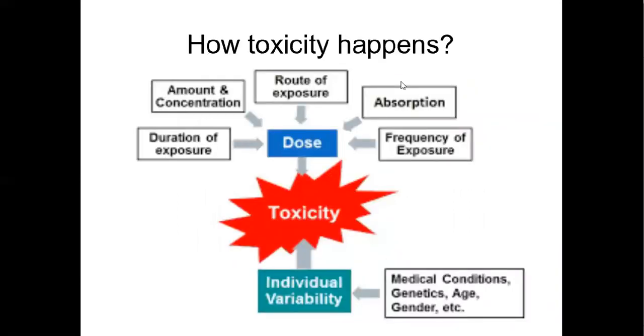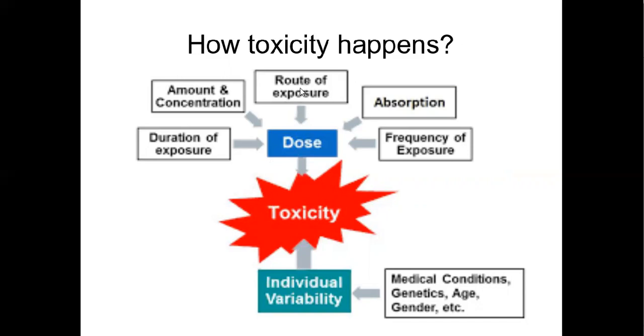How does toxicity happen? For toxicity to happen, several factors should be there. Otherwise, toxicity will not happen. First of all, the right dose. Another one is exposure. If things have not come in contact with each other, then toxicity will not happen. Another important point is individual susceptibility, individual variability: how it affects me, how it affects you. That depends upon sensitivity. So you can see here how dose affects toxicity.